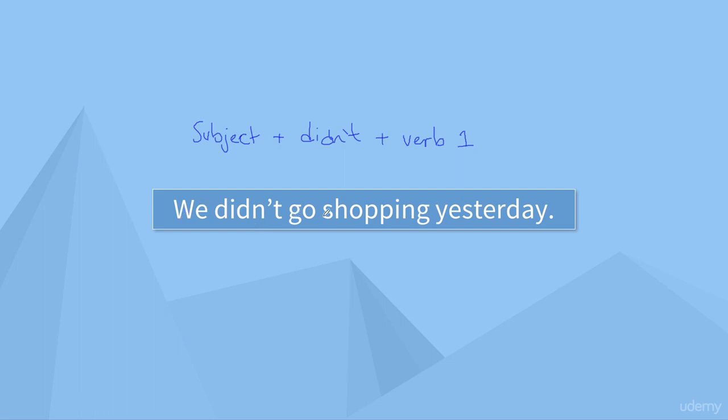So we didn't go. We don't say we didn't went. That would be a mistake. So we didn't go, verb one, shopping yesterday. Here's didn't, and who didn't? Well, we. So the subject is we. We didn't go shopping yesterday.